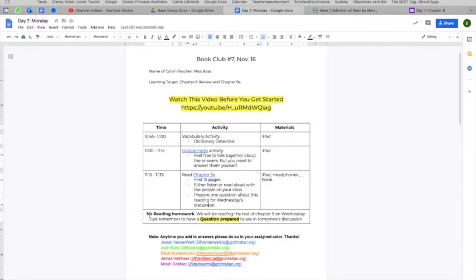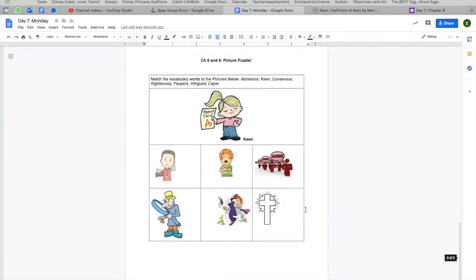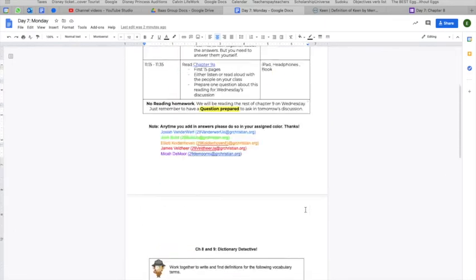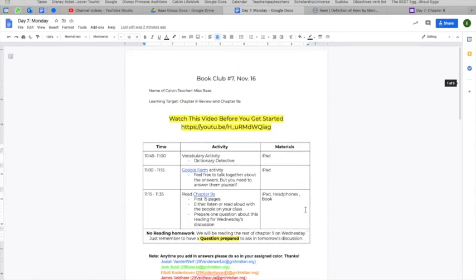So, for the homework, there is no reading homework. You do not have to finish Chapter 9. It is very, very long. So we'll read the rest of Chapter 9 on Wednesday, but just make sure you have your question prepared to help lead the discussion tomorrow. So that is what you're going to be doing, and that should take up your whole time. And I look forward to hearing about how you liked the chapter, because this chapter is where it gets pretty funky.